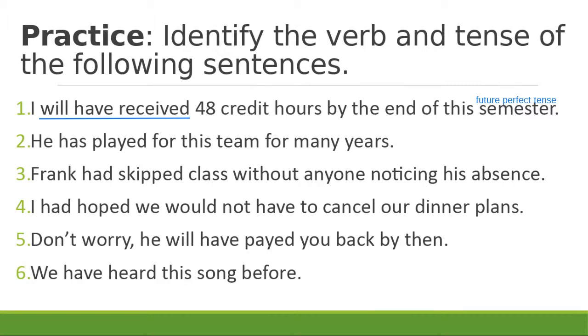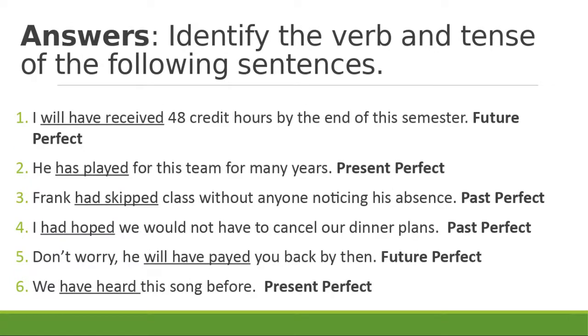All right, you go through and work 2 through 6. Pause the video so you can get your answers, and then the answers are coming next. All right, 2, we have has played, that's present perfect. We have had skipped, that's past perfect. We have had hoped, that's past perfect. We have will have paid, that's future perfect. And have heard, that would be present perfect.